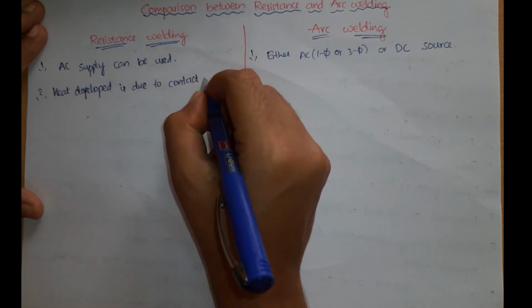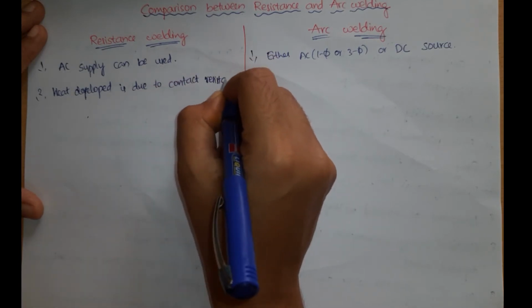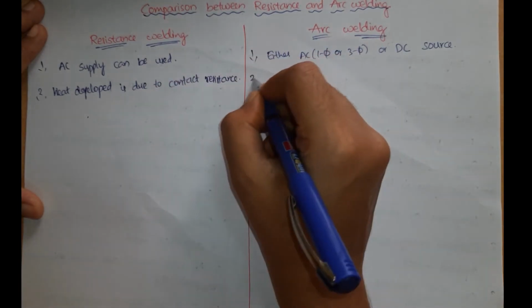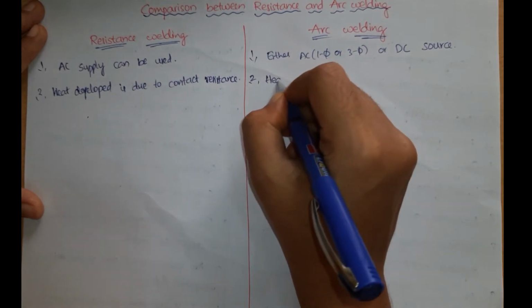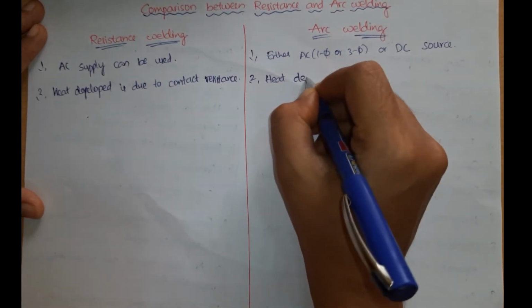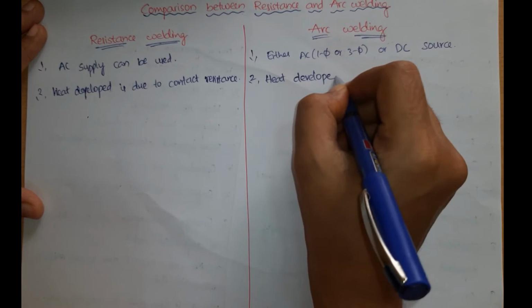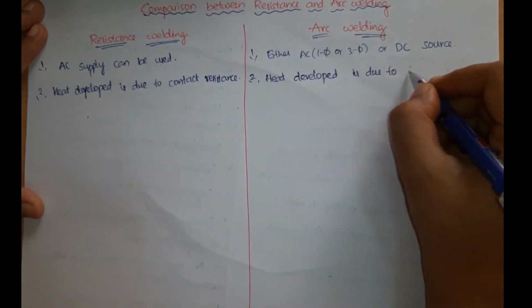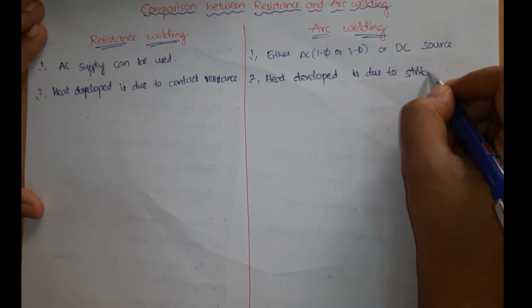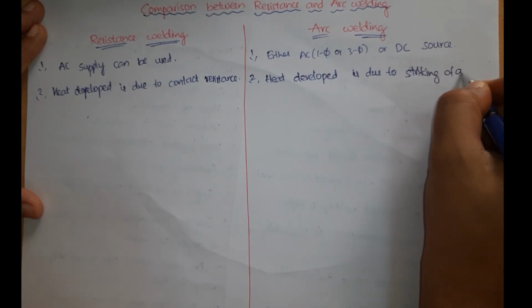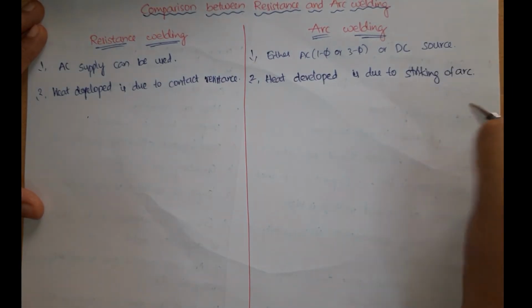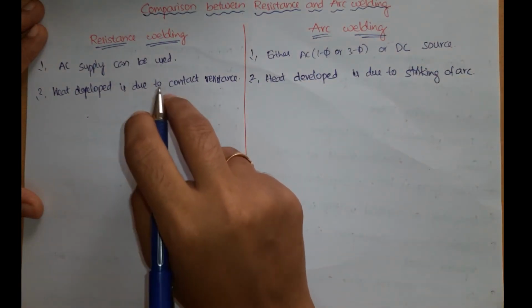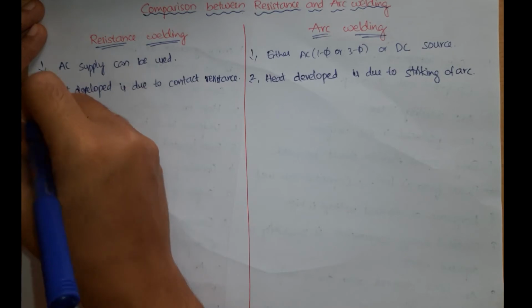But in case of arc welding, what happens? Heat developed is due to striking of arc between the electrode and the workpiece, but here it is due to contact resistance directly, right?